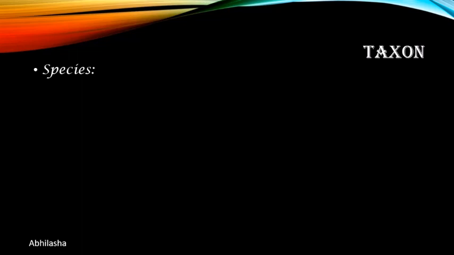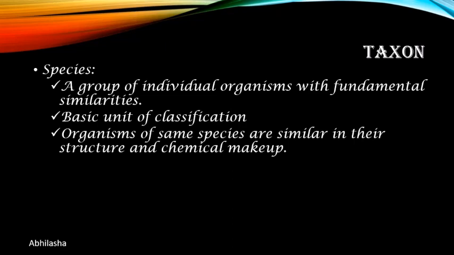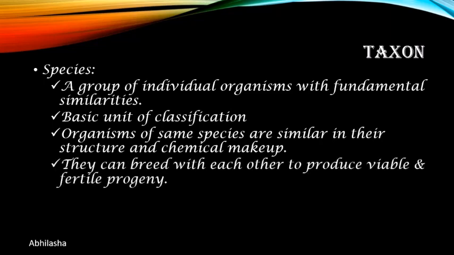Now let's see the taxons one by one in ascending order. The lowest one is species. Species is a group of individual organisms with fundamental similarities. So species is the basic unit of classification. Organisms which belong to the same species are similar in their structural and chemical makeup, and they can interbreed with each other. The offspring produced will be viable and fertile. They might have a common ancestor.